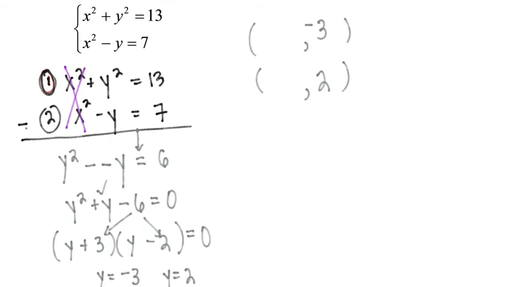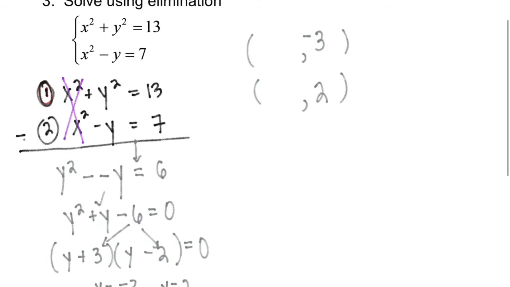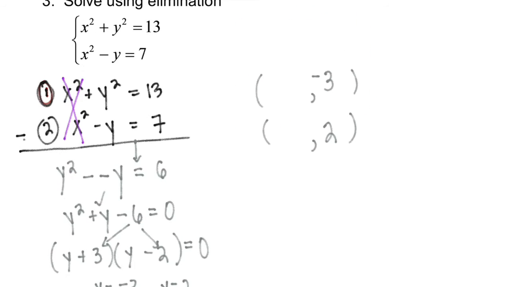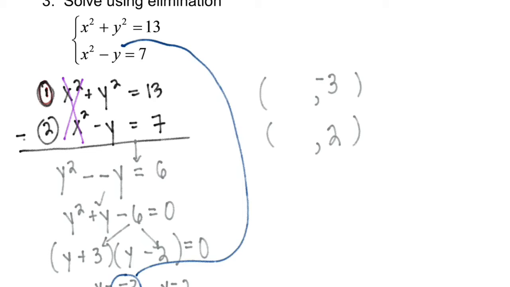Now, what are the values that go in for x? Well, we're going to plug these in. So which one do you think we're going to plug them into? I'm going to go with the second equation. When I plug the -3 into the second equation, I get x squared minus -3, which is x squared plus 3, equals 7.